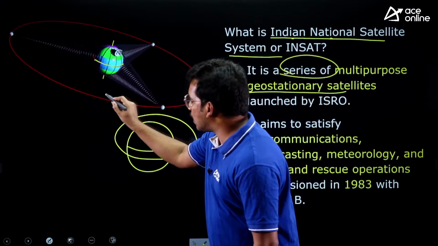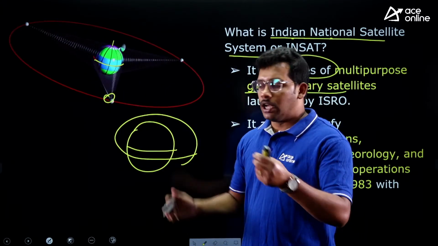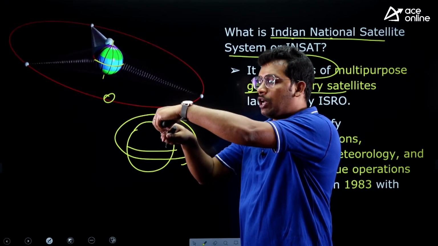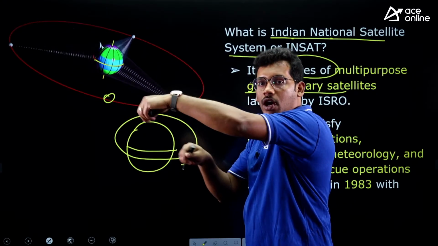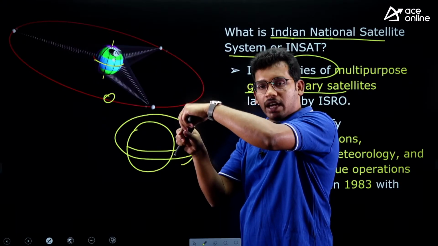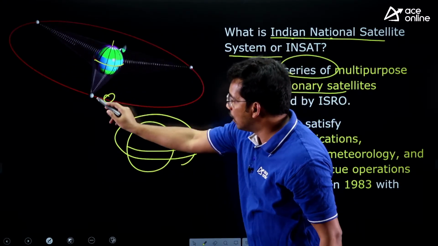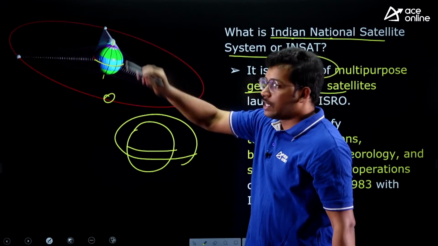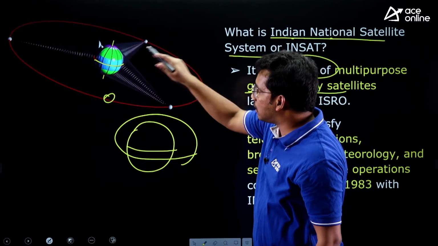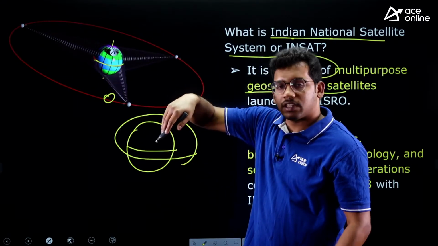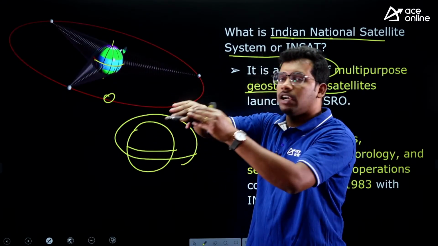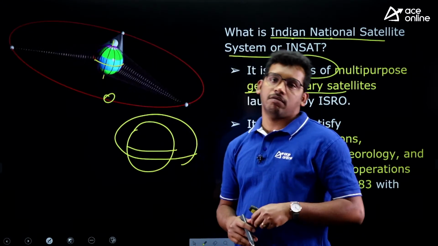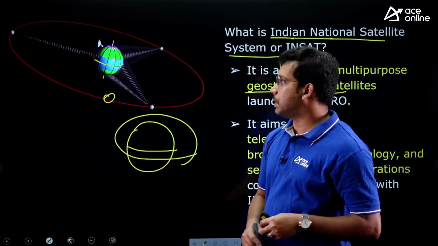A satellite is launched at a single place in the orbit. So we have an orbit here in this shape and we have a satellite here. The satellite will not move in the orbit, it will be located at a single point in the orbit. See here, there are 3 points. The satellite is kept exactly at the point. The satellite is synchronized with the earth's speed. If the earth is moving at a certain speed, the satellite is also moving at the same speed. So if you see the satellite, it appears to be stationary. Okay, that was asked in the UPSC exam.